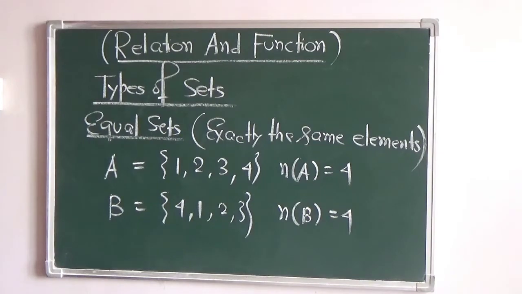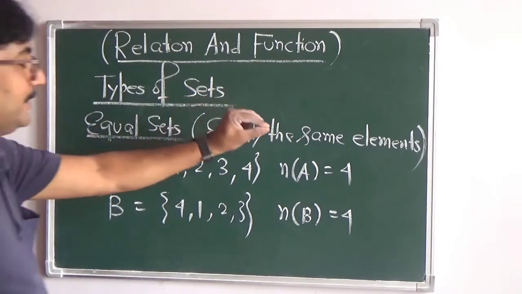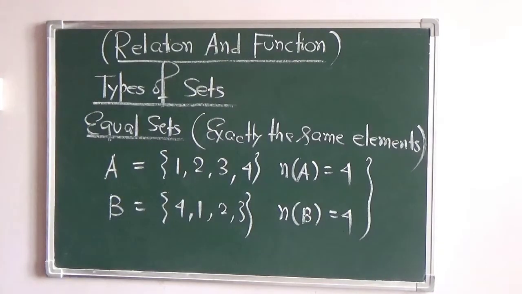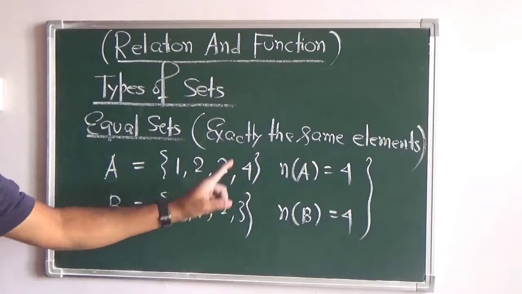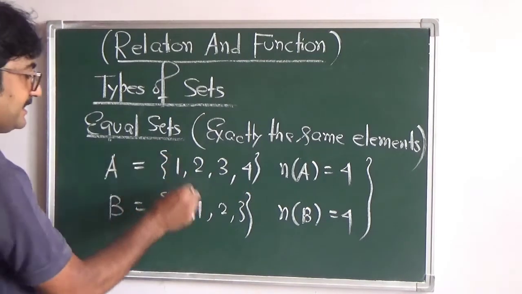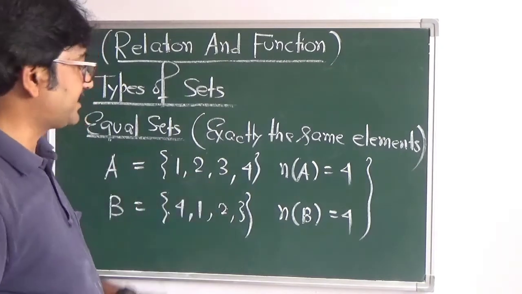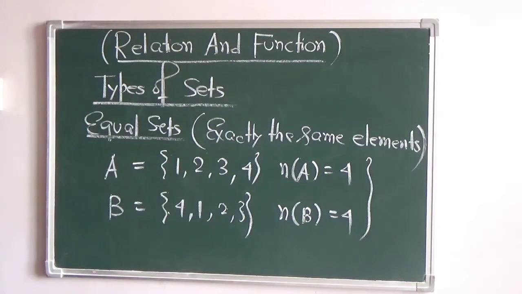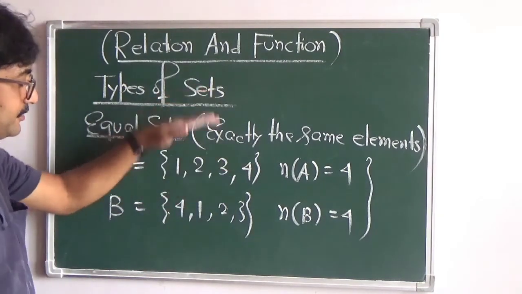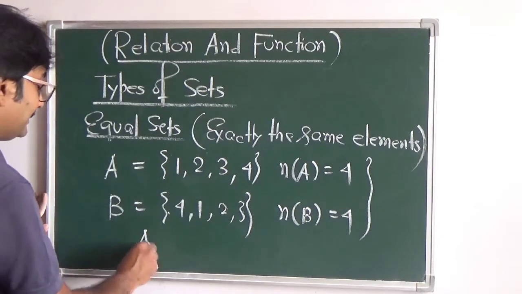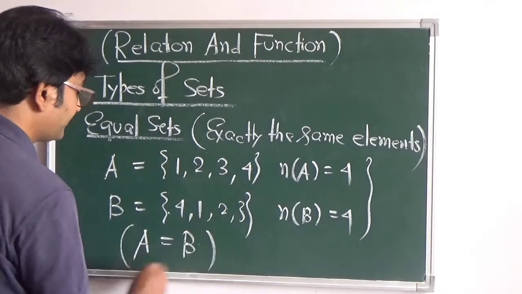So the first condition for two sets to be equal is that the cardinal number must be the same, and once we make sure of that, we look into the elements present in the two sets. Now you match: 1 is there, 2 is there, 3 is there and 4 is also there, and no extra element is present in either set, but all the elements present in set A are also present in set B. Then we can finally say that set A equals set B.